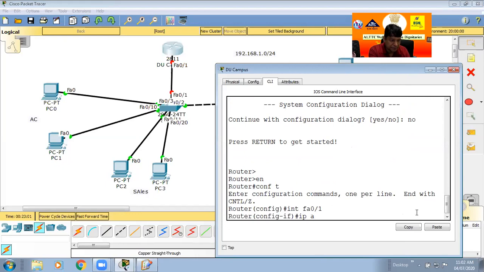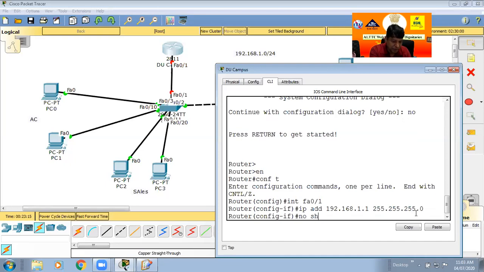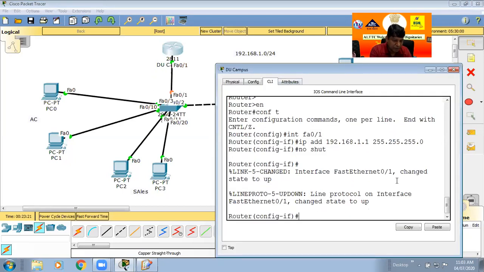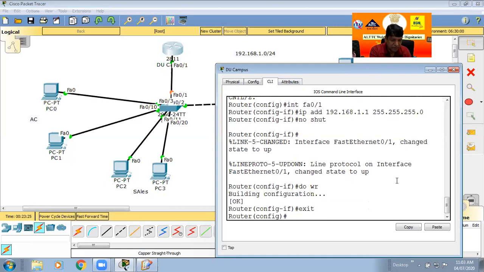IP address 192.168.1.1, subnet mask 255.255.255.0. Okay, already you know about this. No shut. So now this port is ready. Okay, and do write and exit. Okay, this is the basic, must be done in every network.